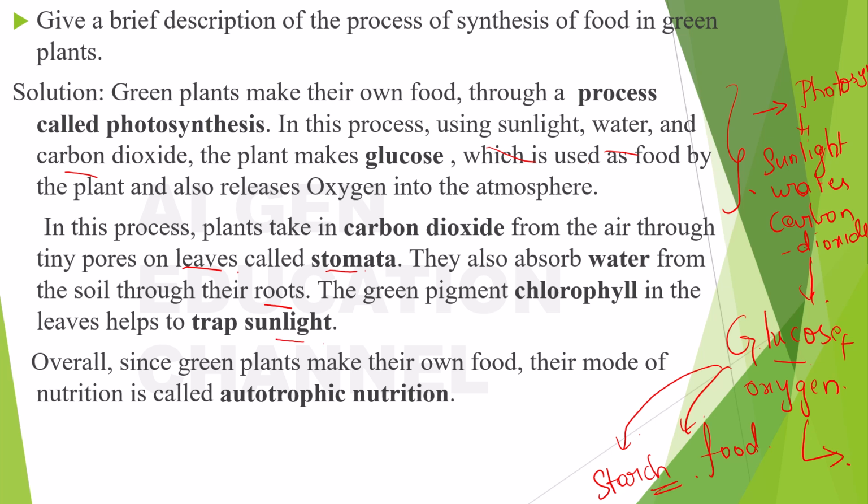So how will the plant obtain all these things like sunlight, water, carbon dioxide? So sunlight will be through the chlorophyll, water will be from the roots, carbon dioxide will be from the stomata. Where will the stomata be? It will be on the leaves, right? Overall, since green plants make their own food, their mode of nutrition is called as autotrophic nutrition, right? So this is the answer for this question.